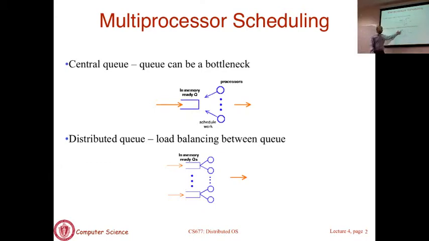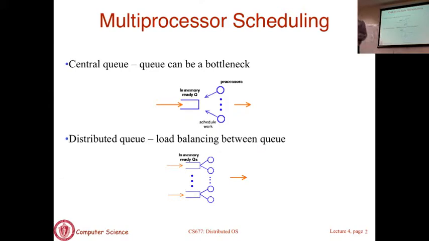You may have queues that are out of balance. Some queues have more tasks, other queues have fewer tasks, and processes or threads that were lucky enough to join a shorter queue start getting a larger share of the CPU than others. So periodically you have to rebalance the queues. You have to say this queue has more tasks, so I'm going to move some tasks from here to here.